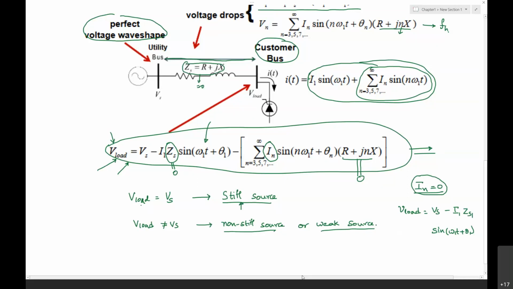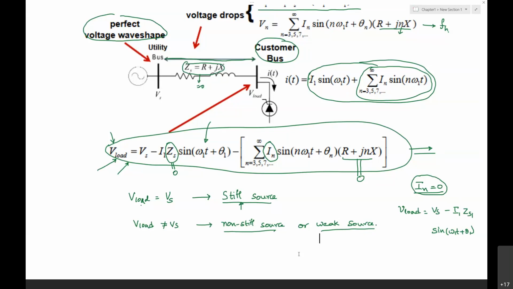Whenever we have source voltage harmonics, we will not be able to utilize the rated capacity of the transformer. Derating means operating at lower power. Suppose it is a 1 kVA transformer; if it is subjected to voltage harmonics, we will be operating the transformer at a lower rated power.